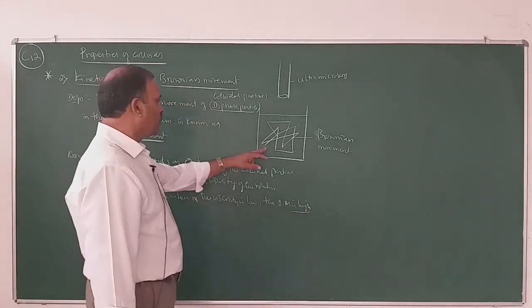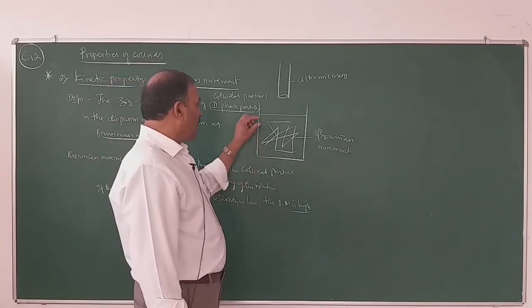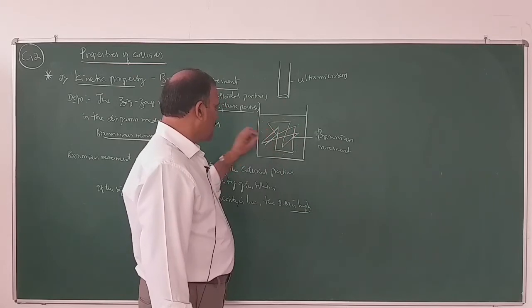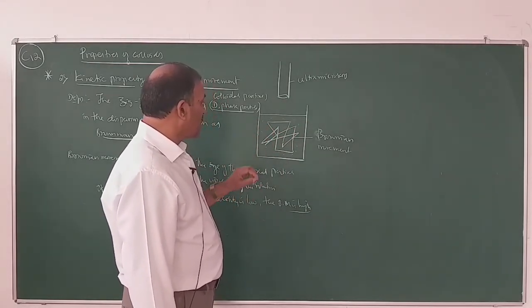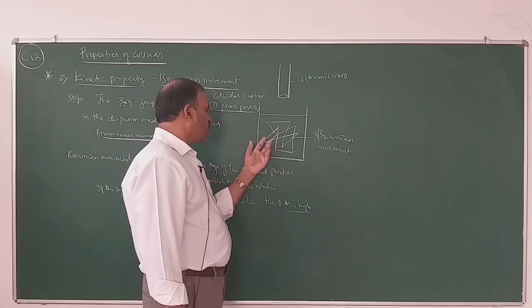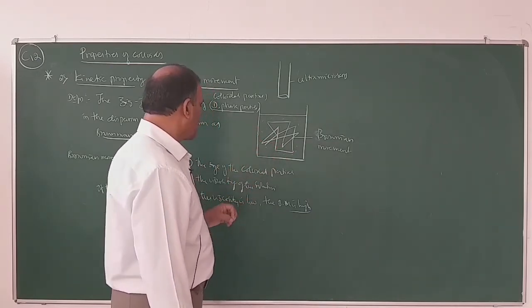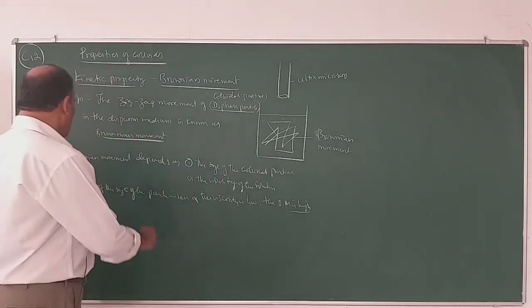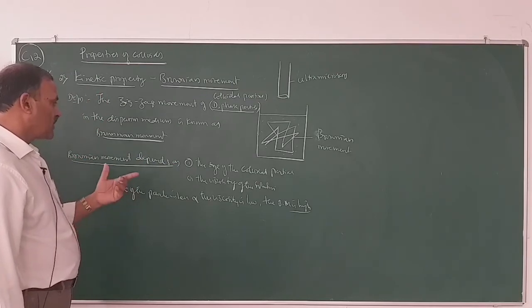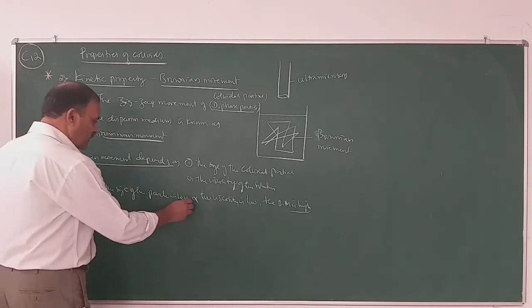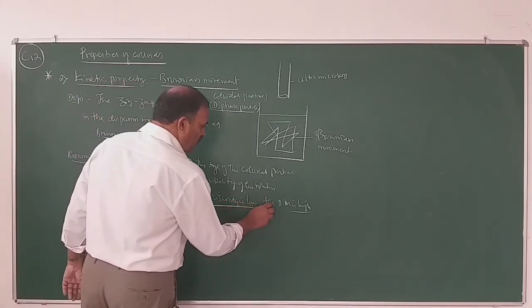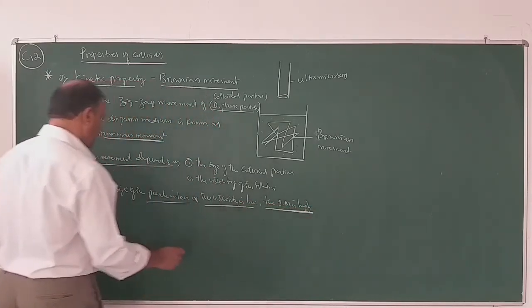If the viscosity becomes more, the solution becomes thick, then the particles cannot move freely, therefore the speed decreases. So Brownian movement depends upon the size of the colloidal particles as well as the viscosity of the solution.